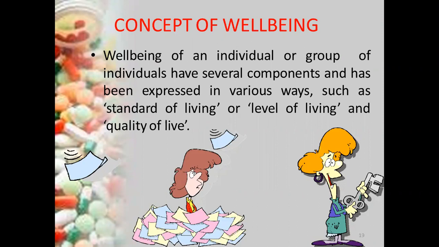It means that we have to explain the standard of life, the level of living, and the quality of life. When the standard of living, level of living, and quality of life are explained, the sum total of all these is the well-being of an individual.